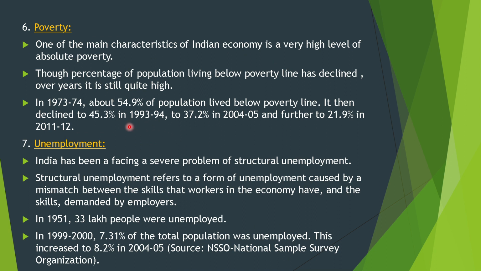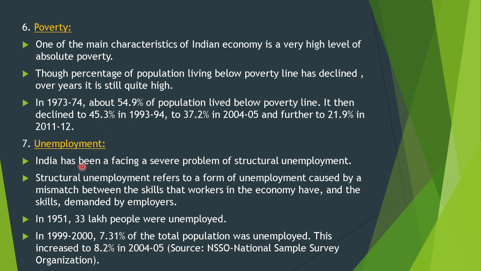Sixth, poverty. One of the main characteristics of the Indian economy is a very high level of absolute poverty. Though the percentage of population living below the poverty line has declined over the years, it is still quite high. In 1973-74, about 54.9% of the population lived below the poverty line. It then declined to 45.3% in 1993, to 37.2% in 2004-05, and further to 21.9% in 2011-12.